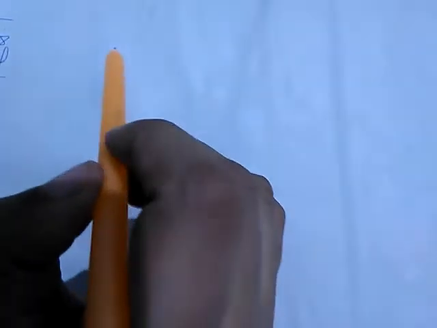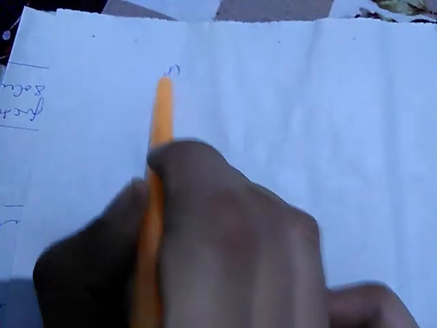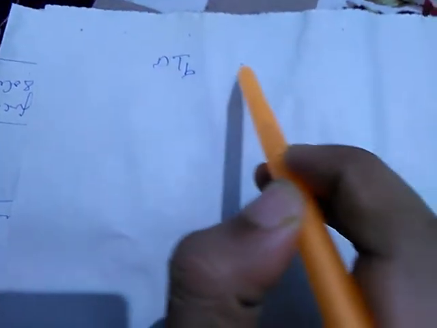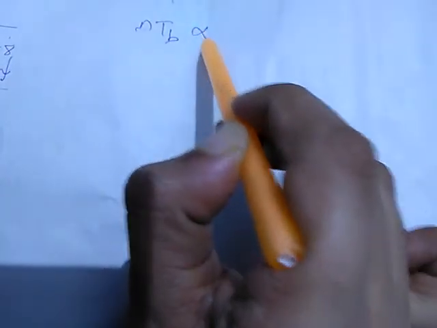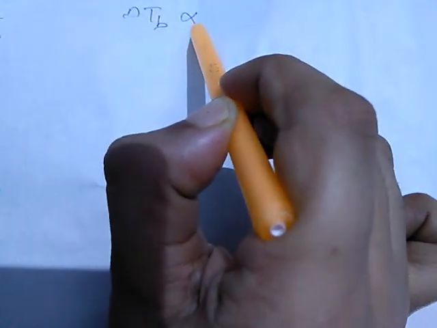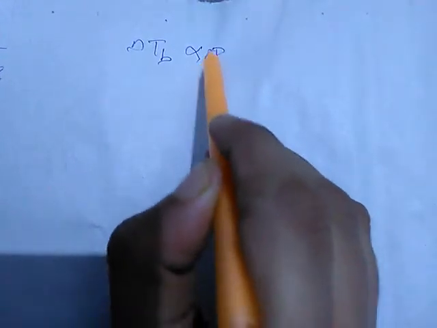Now this elevation in boiling point, that is delta TB, is directly proportional to the change in vapor pressure, delta P. It means when some solute is added to the pure solvent, the vapor pressure is decreased, and that particular decrease in vapor pressure is directly proportional to the change in boiling point.